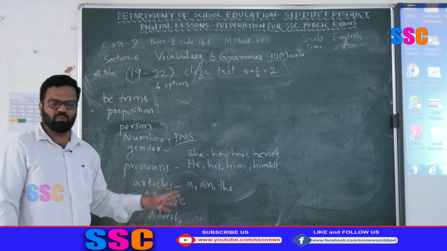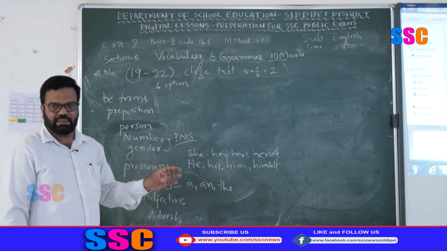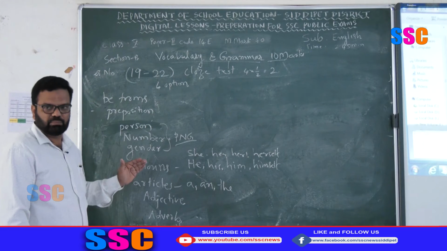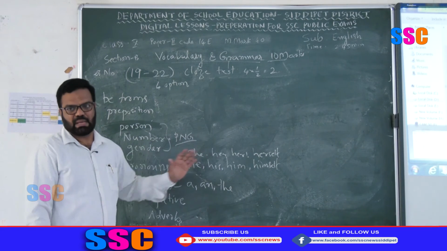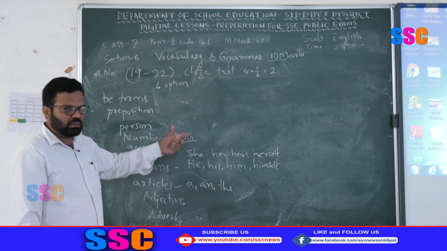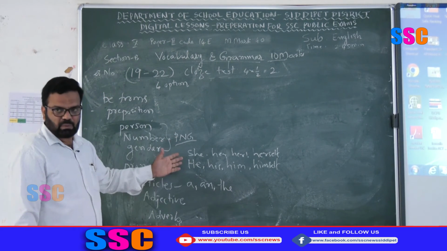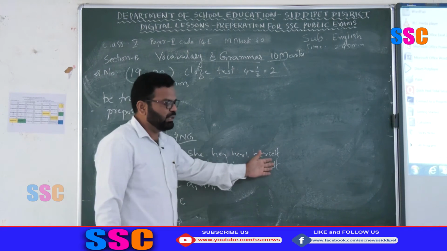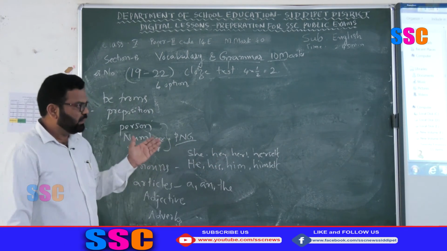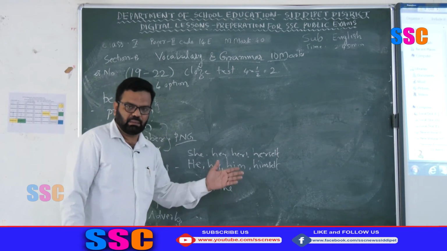Read the passage carefully 4 or 5 times, then only you can identify the right preposition or right article or right pronoun according to the passage. Suppose a pronoun is asked, and the passage talks about the feminine gender, the pronouns given are like he, she, you, they. You have to choose she. Okay. If the passage talks about the neutral gender, the option may be it.